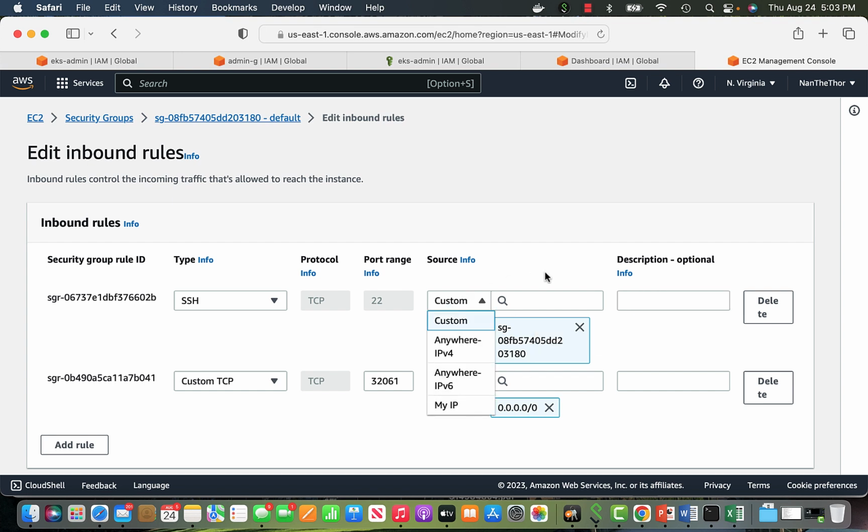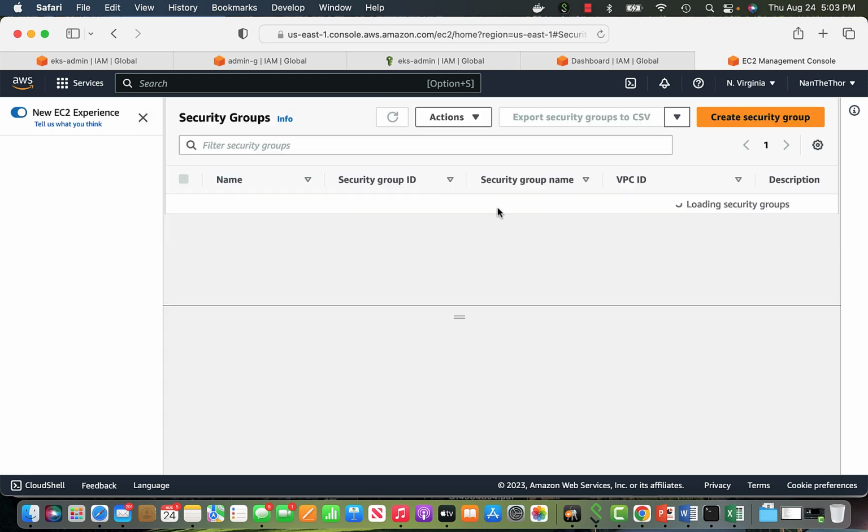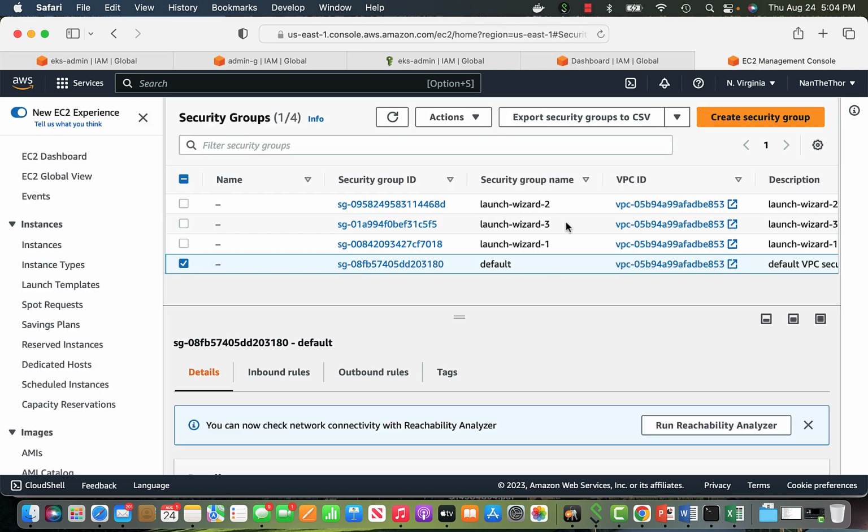Then it will only allow SSH from there. But without this rule, I will not be able to SSH into the EC2 instance. I will go later into more detail on security groups, because I have created a few and I can show the difference of each one of them.